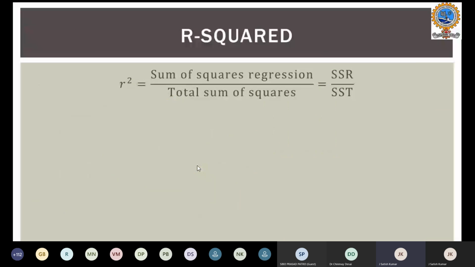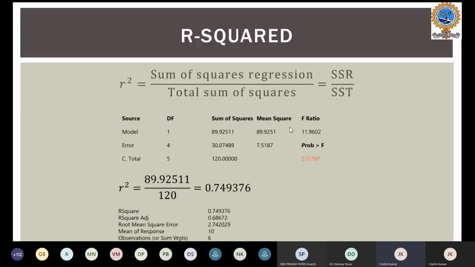R square is the sum of squares regression divided by the total sum of squares. In our case, the sum of squares from the regression is 89.1 and the total is 120, as we already discussed. So 74% is our R square, and based on that we will try to